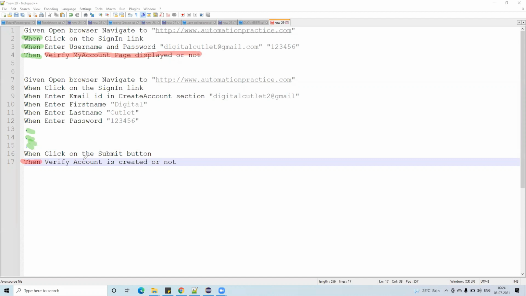What is a reaction? Reaction is nothing but verifying something. You have given a username and password, and you have to verify. That is the Then keyword. You click on the sign in link, and now you have to validate whether it navigated to the authentication page or not. At that moment, use the Then keyword. For verification we use the